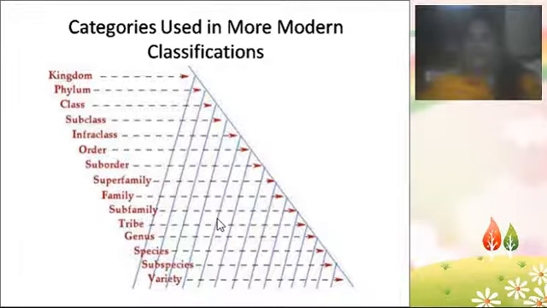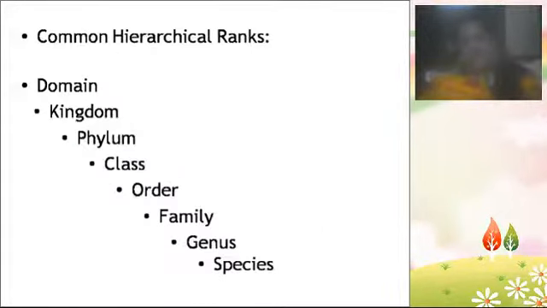The study is based on so many characters in so many areas like physiology, genetics, cell biology, and DNA studies. Based on all those studies, the recent or modern classifications are completely different from the traditional classification. And if we see the common hierarchical ranks: domain, kingdom, phylum, class, order, family, genus, species.